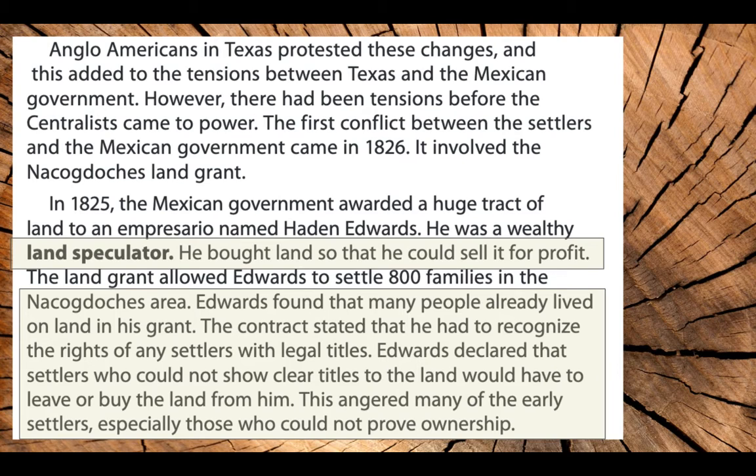Edwards found that many people already lived on land in his grant. The contract stated that he had to recognize the rights of any settlers with legal titles. Edwards declared that settlers who could not show clear titles to the land would have to leave or buy the land from him. Well, this angered many of the early settlers, especially those who could not prove ownership.